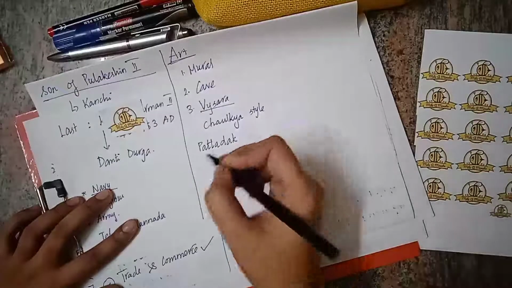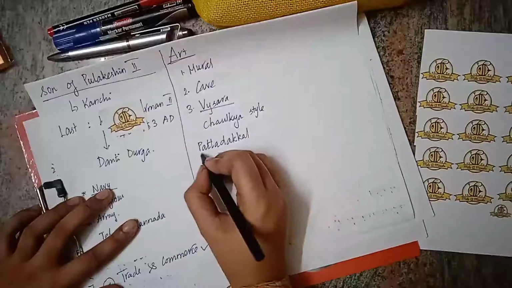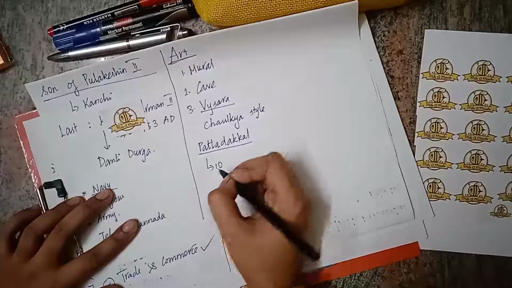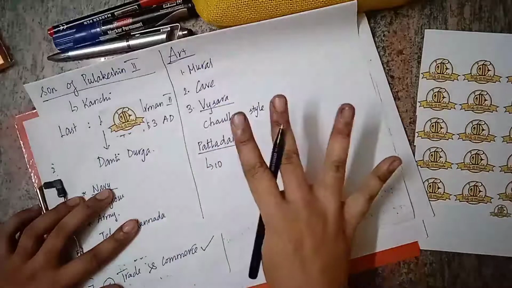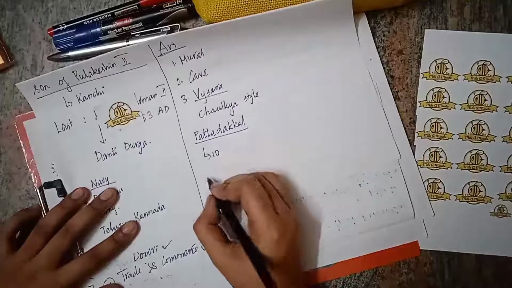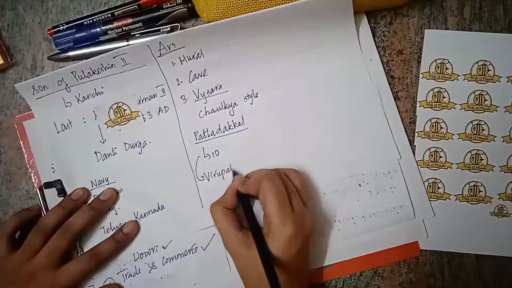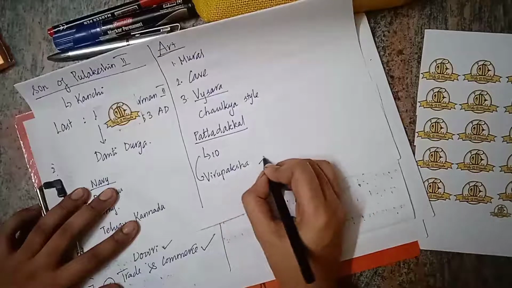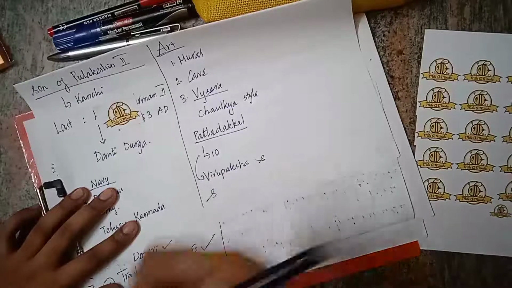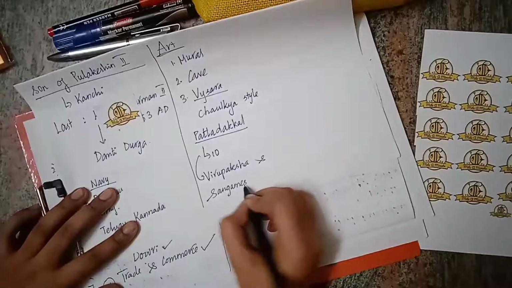Pattadakkal is a UNESCO World Heritage Site. It has 10 temples. Out of these 10 temples, 4 are Nagara style and 6 are Dravida style. We have the Virupaksha temple and the Sangameshwara temple. Both these temples are Dravida style.